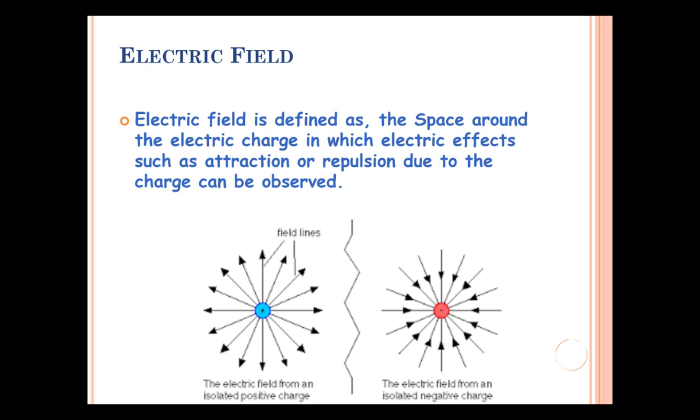Suppose in the field of positive charge, if we bring another positive charge, then it will be repelled by that charge. But in the field of negative charge, if we bring another negative charge, then it repels from that charge. But if in the field of positive charge, we bring a negative charge, then there is attraction between those two unlike charges. And this is observed in the space around that electric charge that we call the electric field